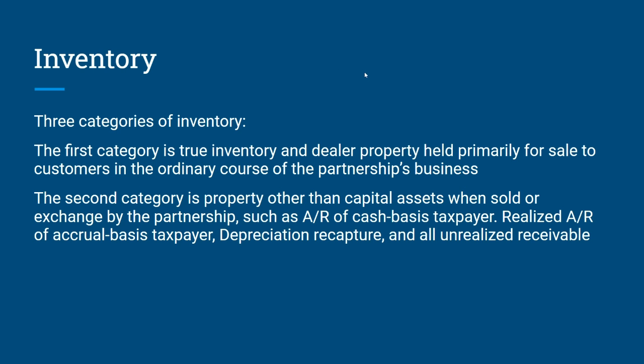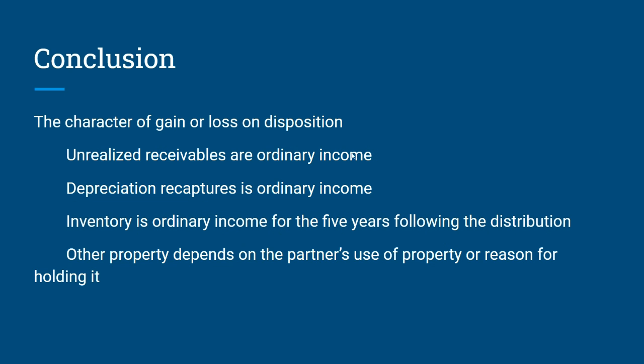And there are three categories of inventory. The first category is true inventory and dealer property held primarily for sale to customers in the ordinary course of the partnership's business. The second category is property other than capital assets when sold or exchanged by the partnership, such as accounts receivable of a cash basis taxpayer, realized accounts receivable of an accrual-based taxpayer, depreciation recapture and all unrealized receivables. The character of the gain or loss is that unrealized receivables are ordinary income.